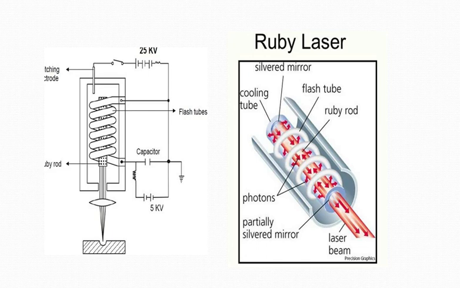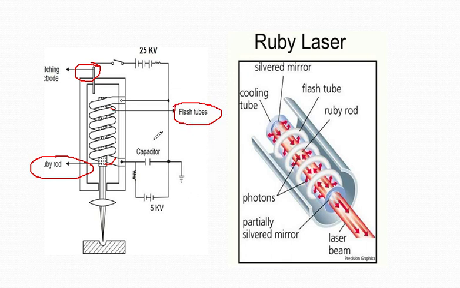So now in this particular figure you are going to see the Ruby laser. Basically this portion is known as the triggering electrode. Next, this you can see is a Ruby rod, and this is the flash tube.